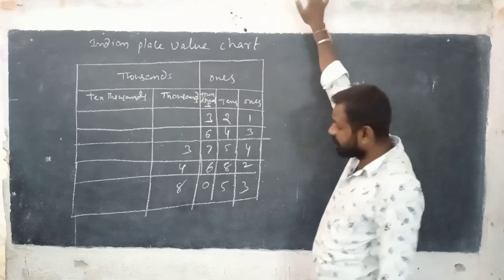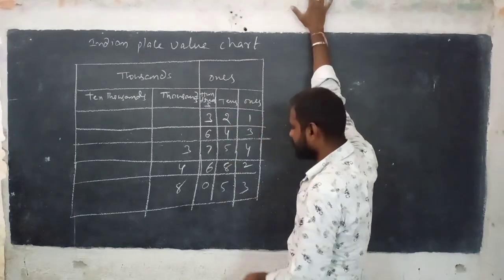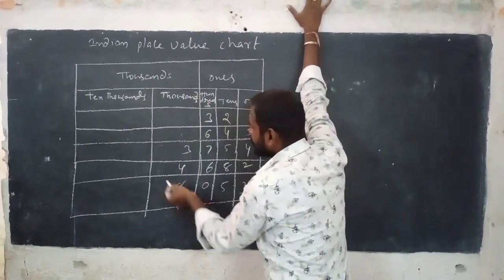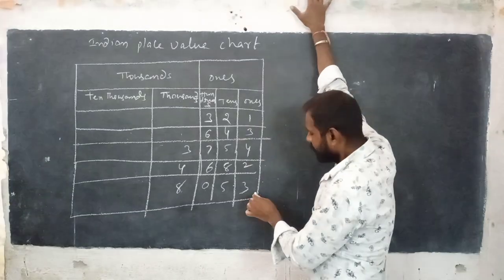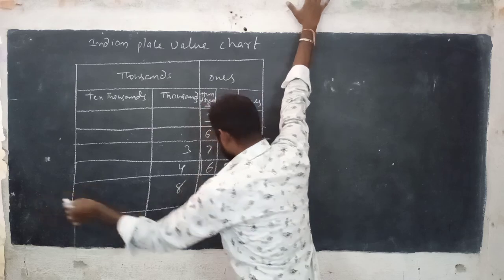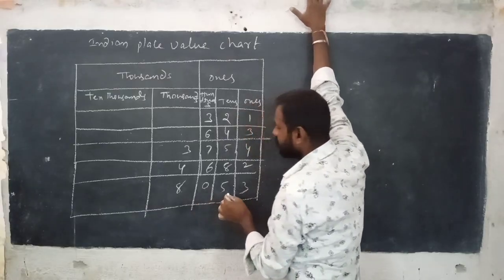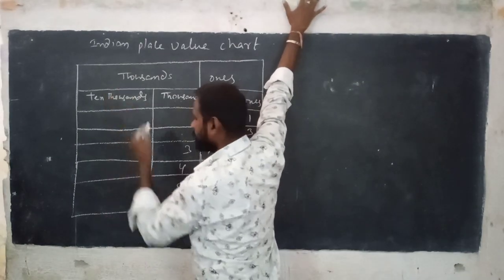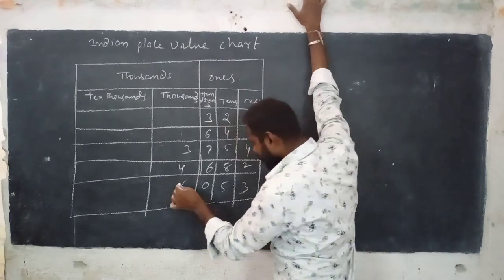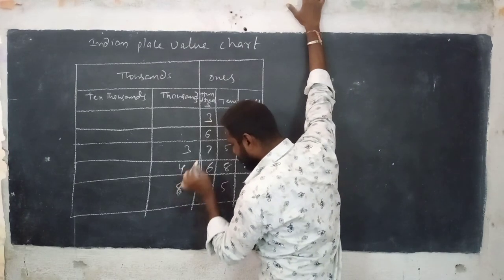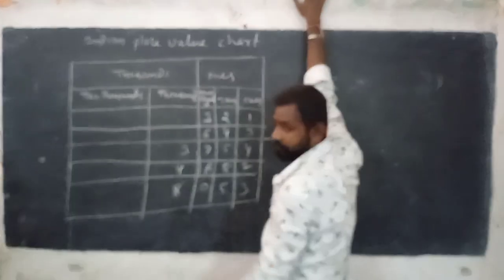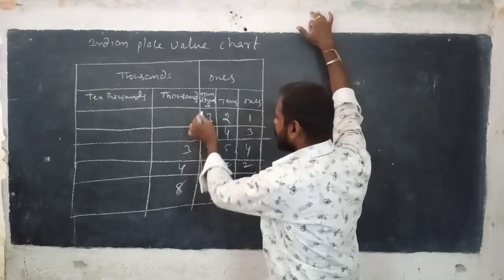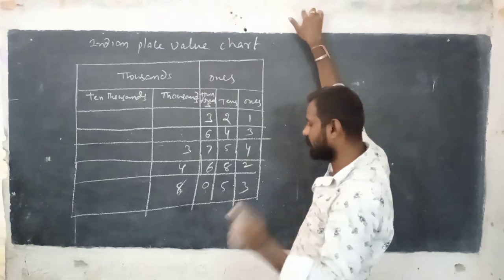Listen carefully. This is also very easy. 3 is in ones place, 5 is in tens place, 0 is in hundreds place, 8 is in thousands place. From right to left side, first 3 places are in ones period. Then fourth and fifth are thousands period. So here according to this number, 8 is in thousands place. So 8,000, 8,053. So 0 is in hundreds place, but we don't say 0 hundreds like that.